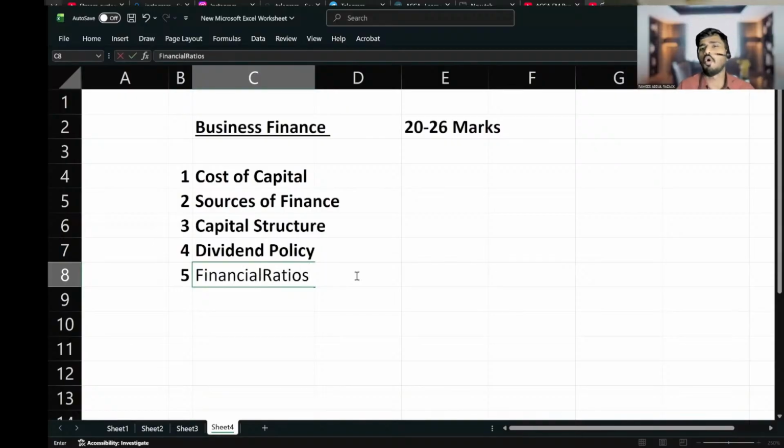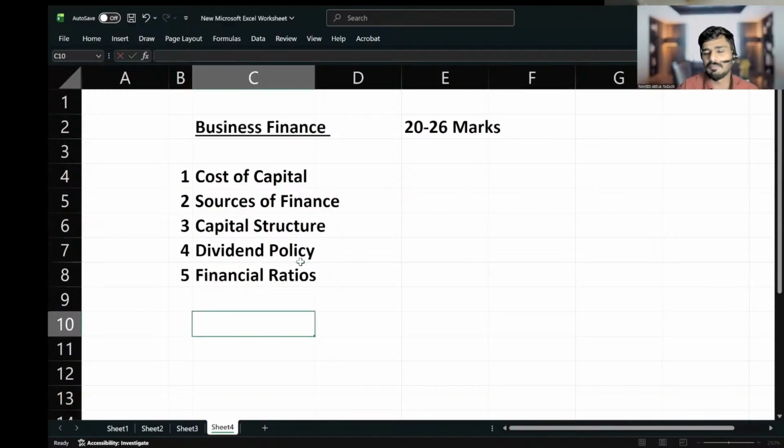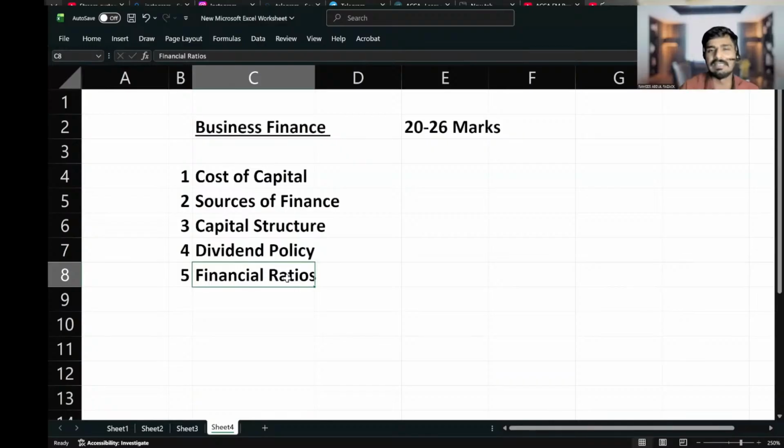Ratios are important for all the papers except, I think, tax. For the tax paper, ratios are not that important. But except TX, all other papers in the skill level like FM, PM, FR, AA, all 4 papers, you must have proper knowledge about financial ratios. There are some ratios you must study. You must understand the concept behind that ratio. Never try to learn the equation by heart. You have to understand why.